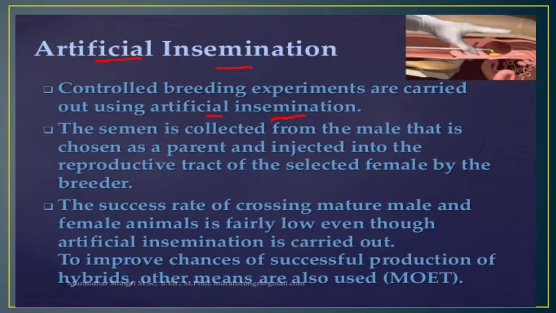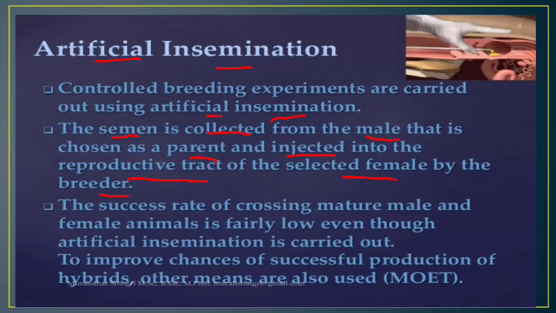First of all, the semen, that is the male germ cell, will be collected from the male that is chosen as the parent. From a desirable, superior male, the semen will be collected first, and then that collected semen will be injected into the reproductive tract of the selected female by the breeders.